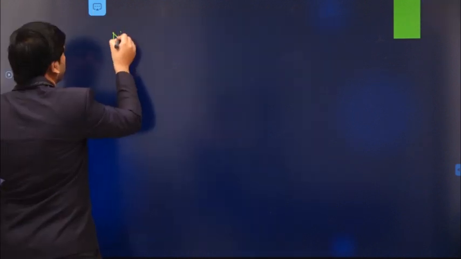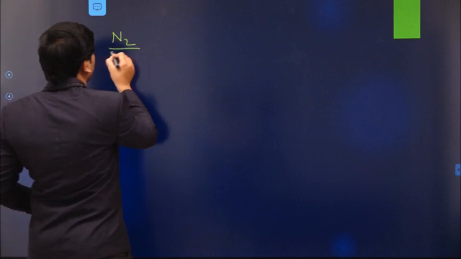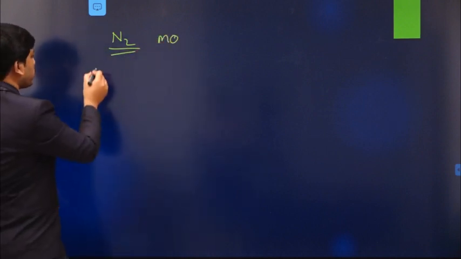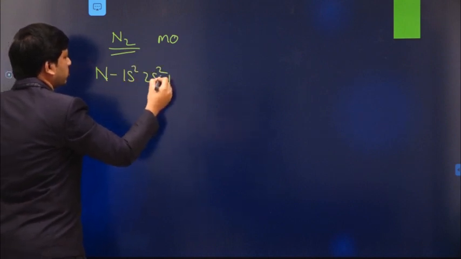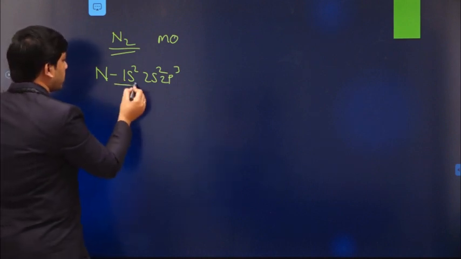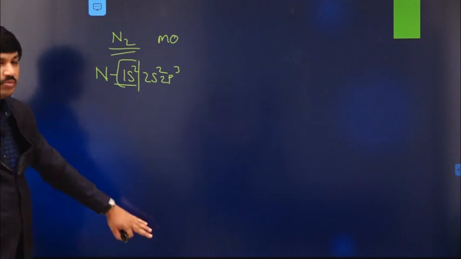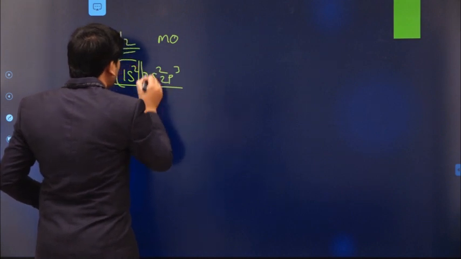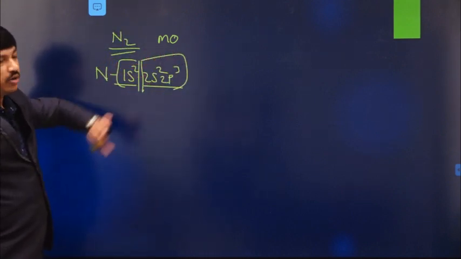Now we are talking about the nitrogen molecule MO energy level diagram. Nitrogen has the electronic configuration 1s2, 2s2, 2p3. This part we already know: the linear combination produces the corresponding sigma 1s and sigma star 1s. Now this is the outer shell, so I want to see the MO level diagram of this particular part.